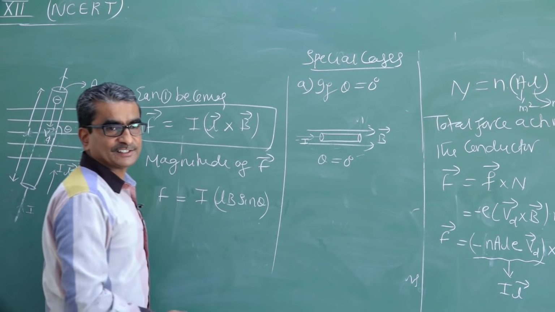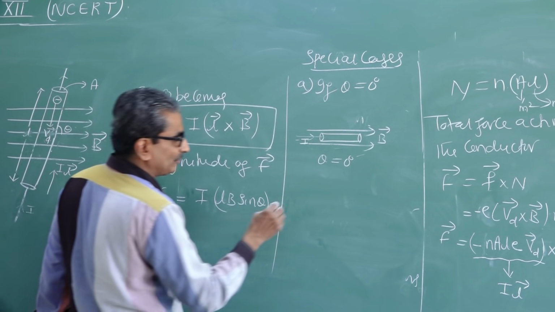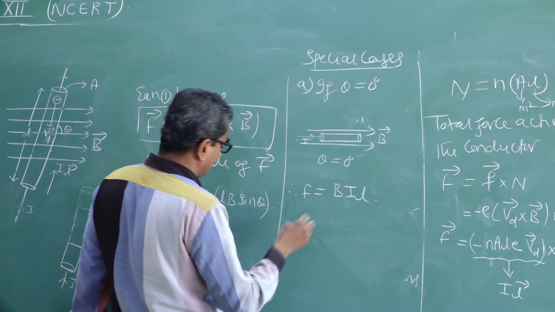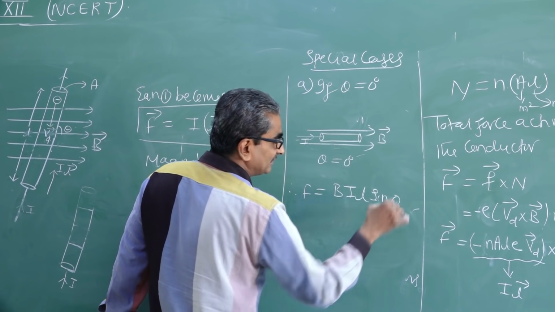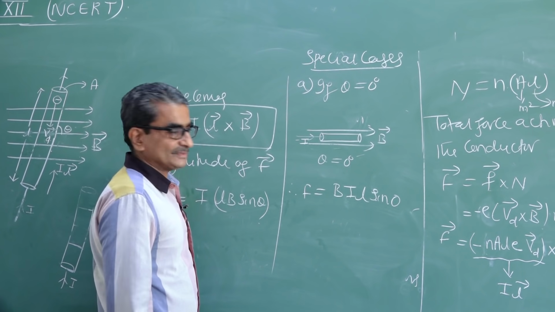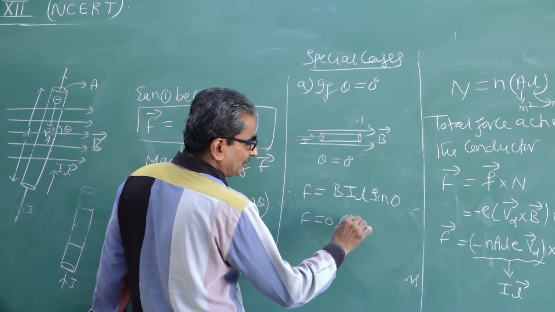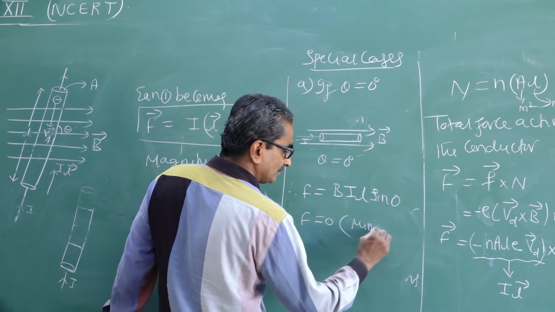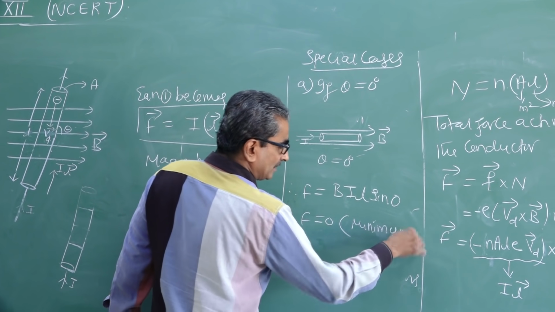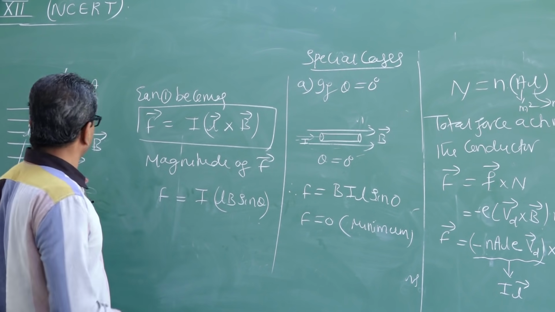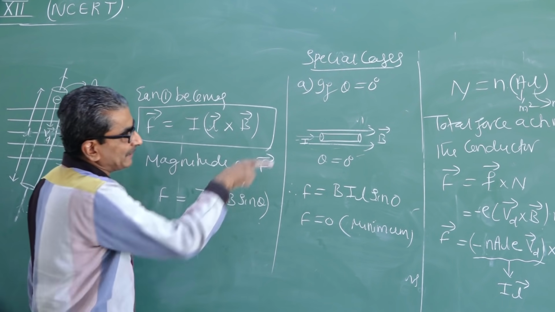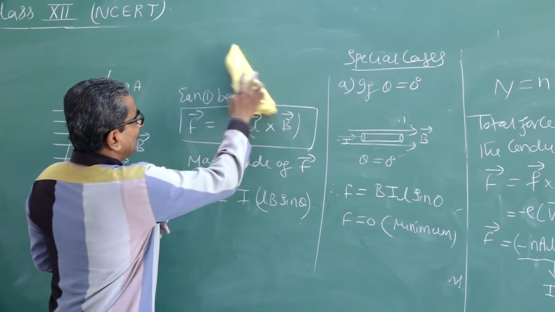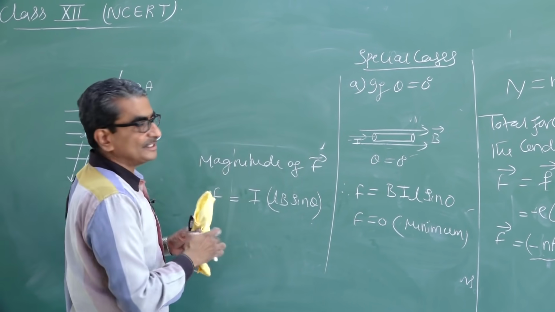So if that's the case, what happens to this equation now? Therefore, F equal to B into I into L into sine 0. So F equal to 0, which is the minimum, meaning no force acts on this conductor if it is kept parallel to the magnetic field. This is one special case. What is another special case?